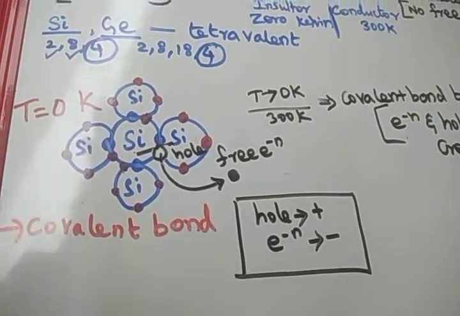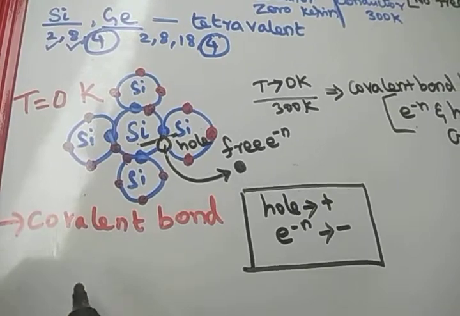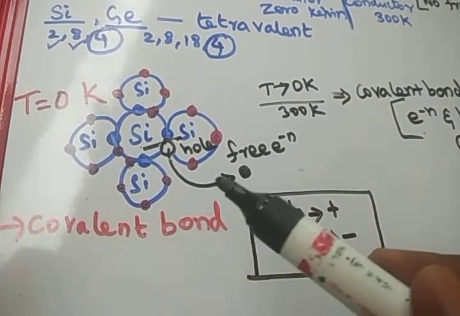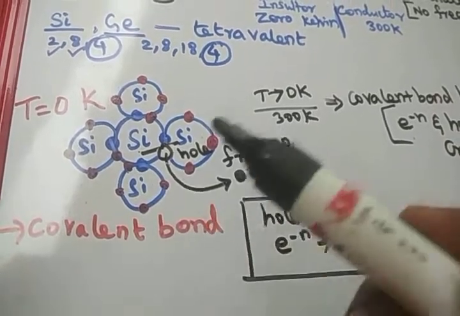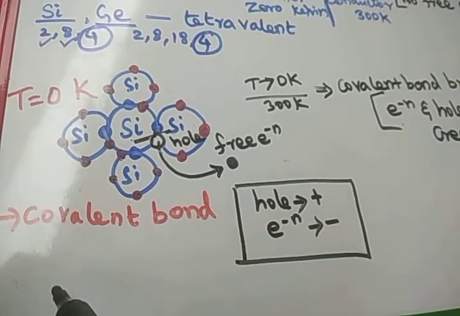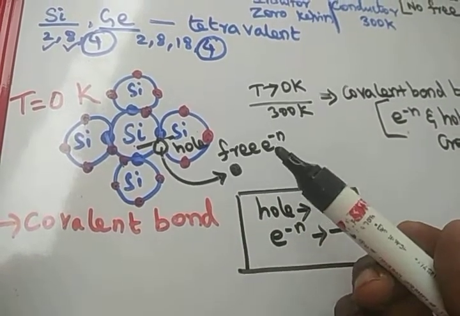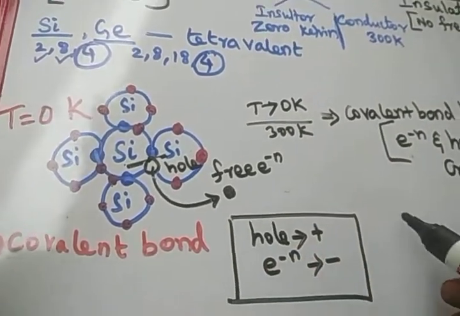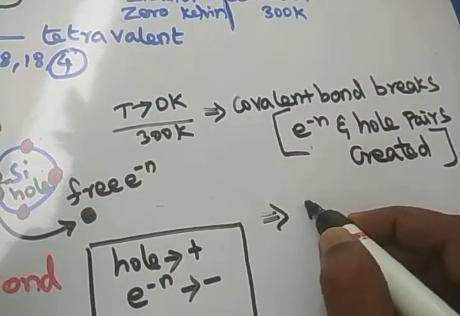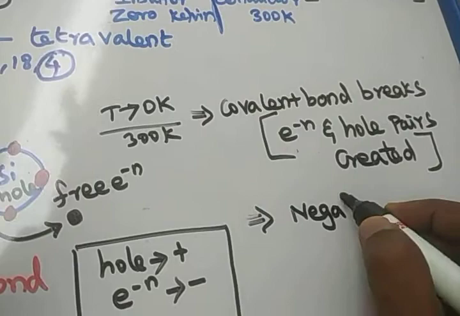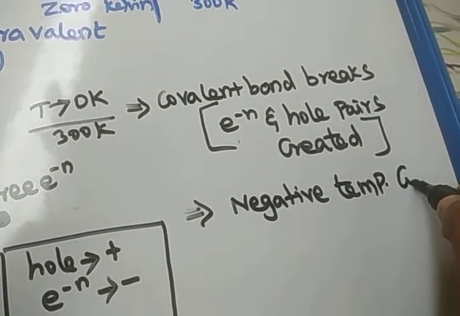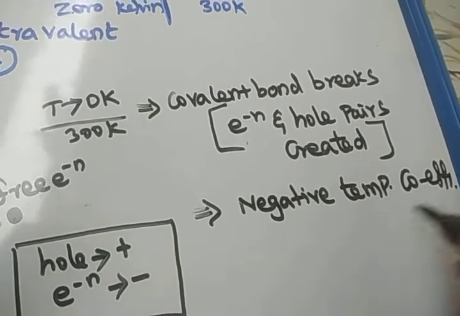So by this process, we can come to the conclusion: when the temperature increases, what will happen? Free electrons increase. That means the availability of free electrons increases because a few covalent bonds break. So the conductivity increases. That means resistance decreases. So we come to the conclusion that a semiconductor has a negative temperature coefficient of resistance.